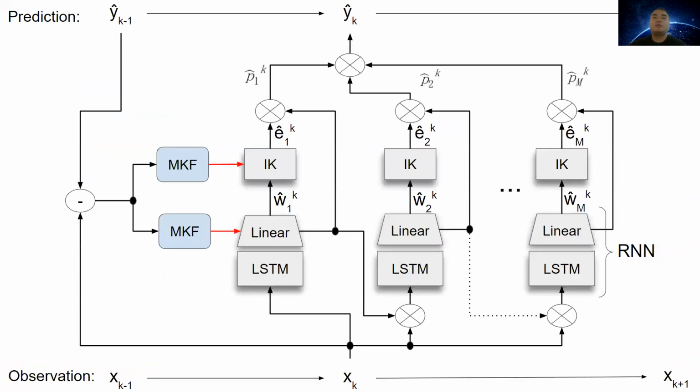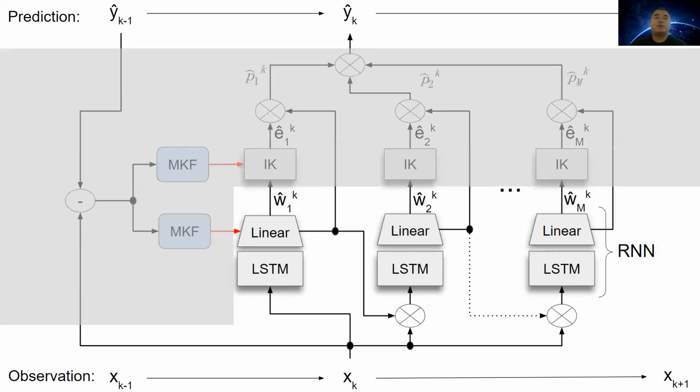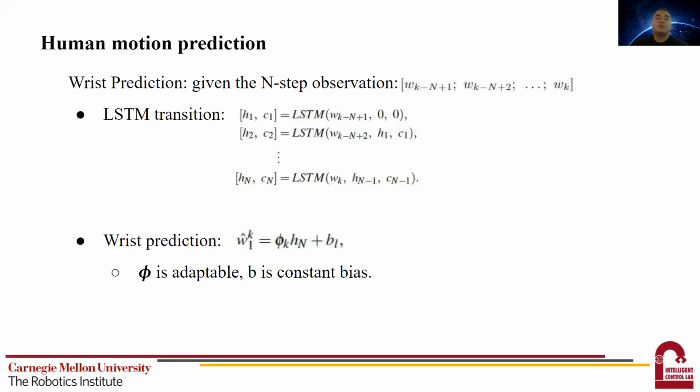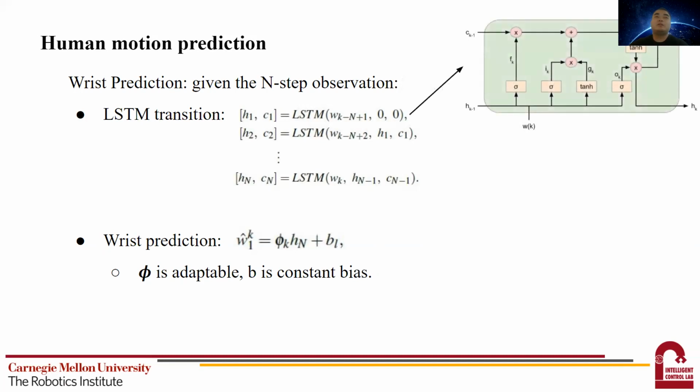Here we show the detailed full design of our model, and I will talk about the wrist prediction first. The input to wrist prediction is the observation of the previous n steps of wrist positions. The transition within a single LSTM cell is shown in this picture. Each cell takes in 2 hidden states and the wrist observation, and outputs another 2 hidden states. Then the LSTM cell propagates for n steps.